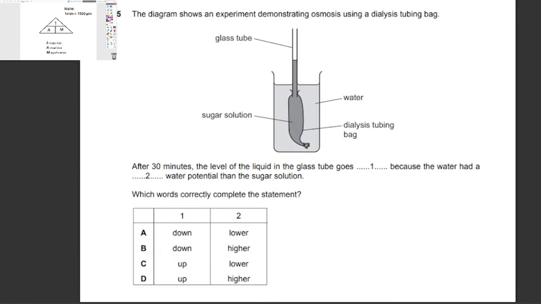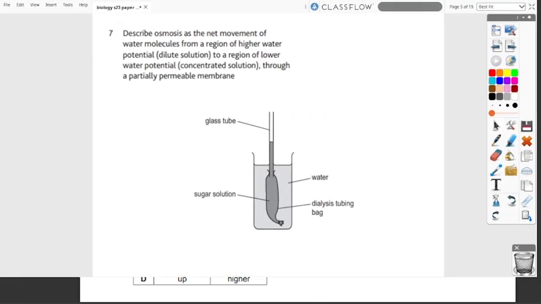The diagram shows an experiment demonstrating osmosis using a dialysis tubing bag. After 30 minutes, the level of the liquid in the glass tube goes 1, because the water had a 2 water potential than the sugar solution. Which words correctly complete the statement? So what is osmosis? So let's go over here.